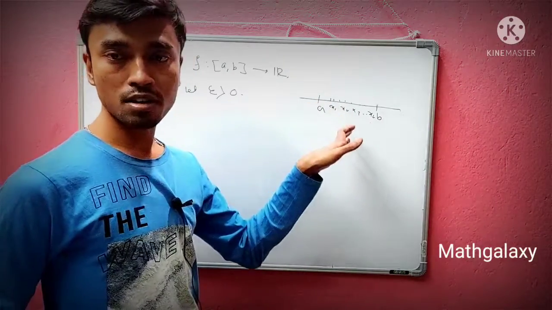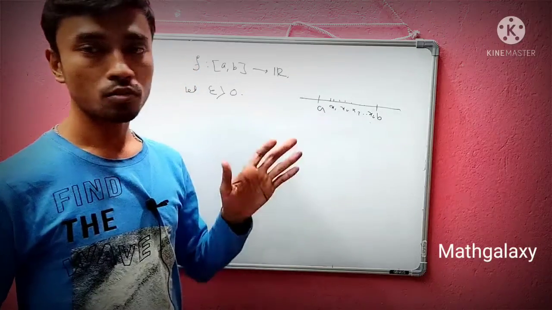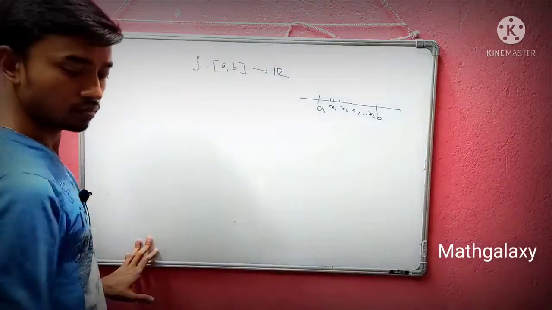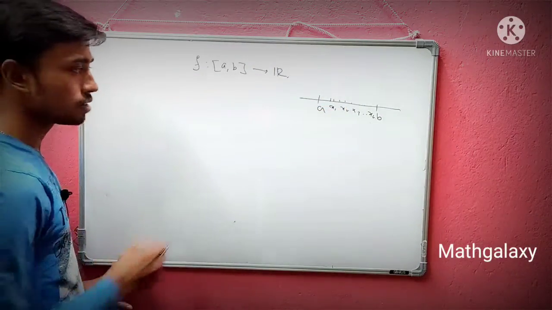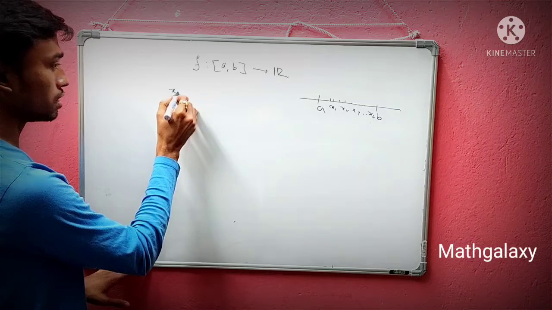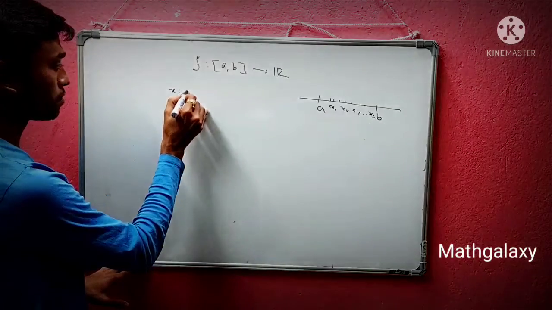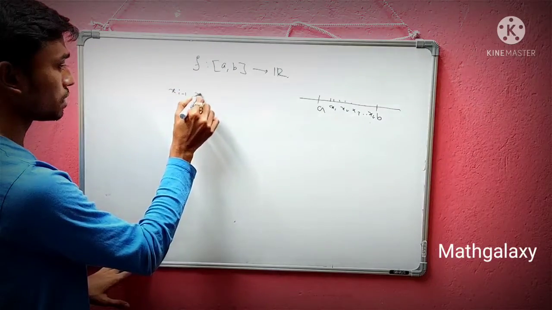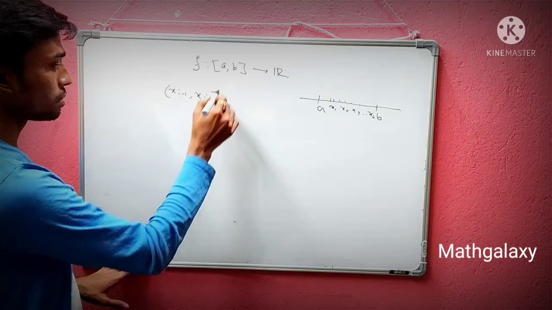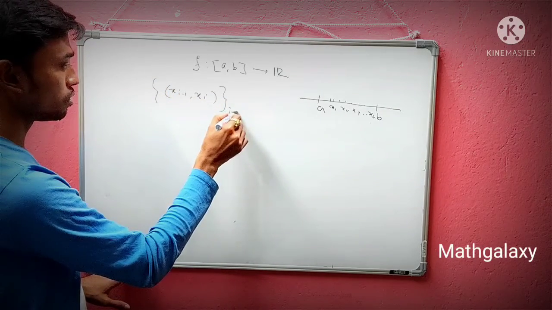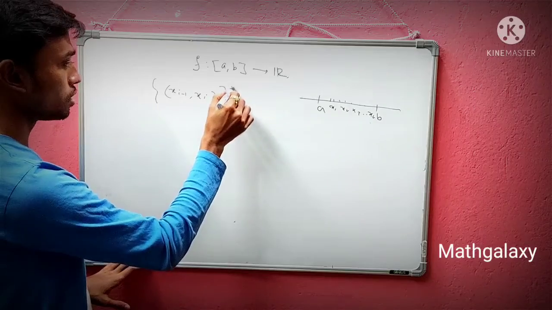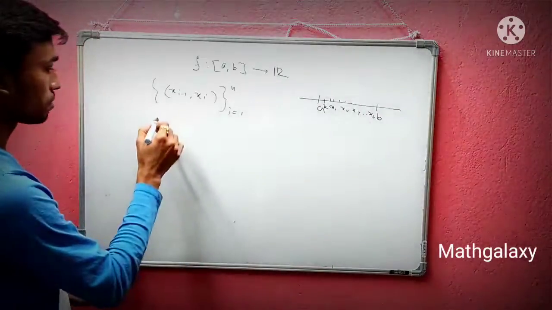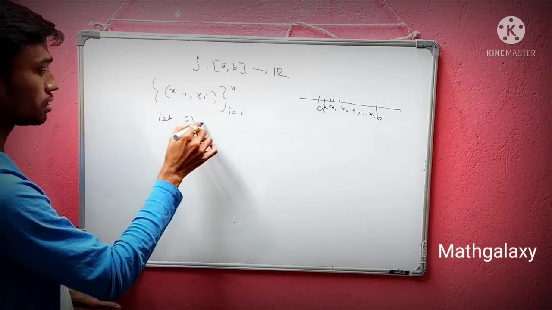So we're going to take the non-overlapping intervals (x_{i-1}, x_i), for i equals 1 to n, starting from x0, and they are all non-overlapping. So we let epsilon be greater than 0.